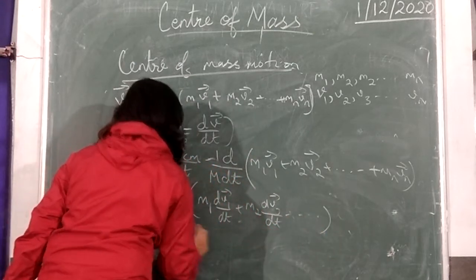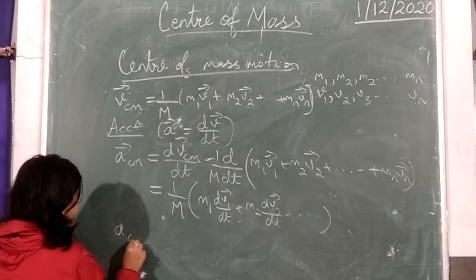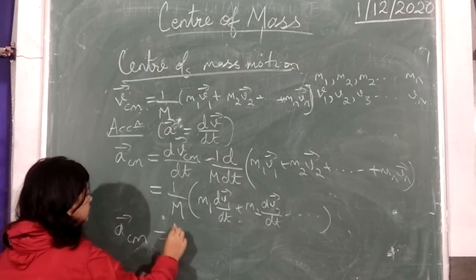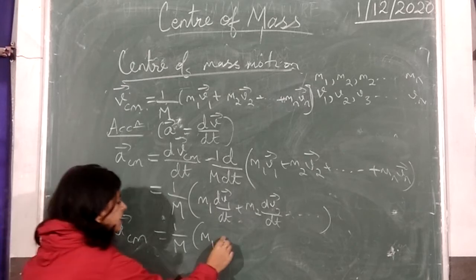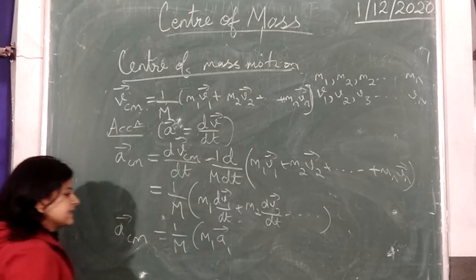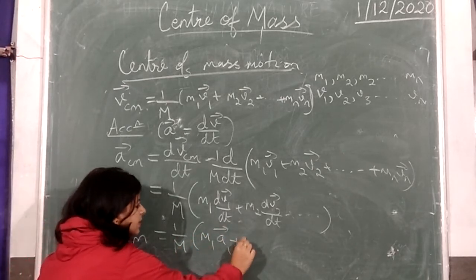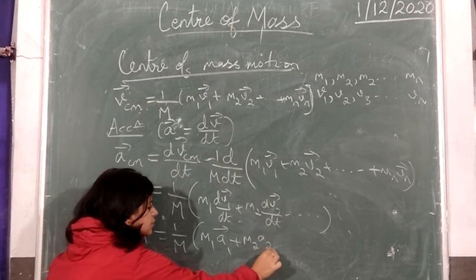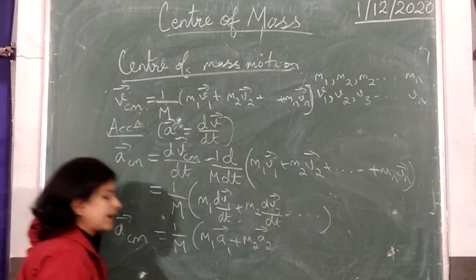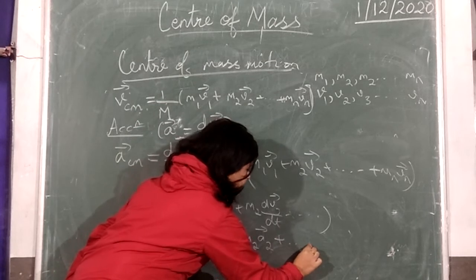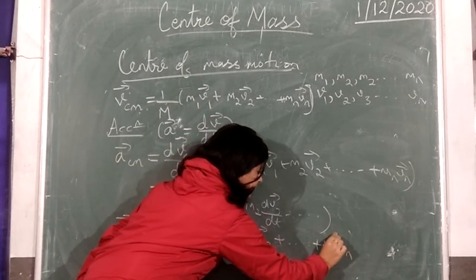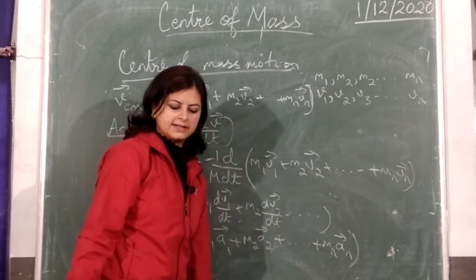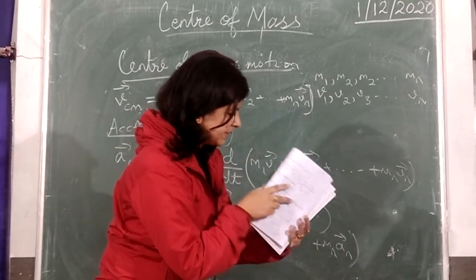Now let's write it neatly in the form of acm is equal to 1 by M, m1 a1, where a1 is the acceleration of particle 1, plus m2 a2, where a2 is the acceleration of particle 2. Likewise, we can go on till mn an, where an is the acceleration of the nth particle.